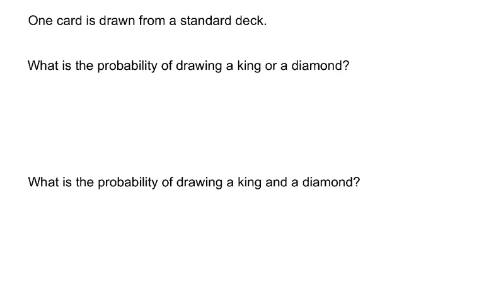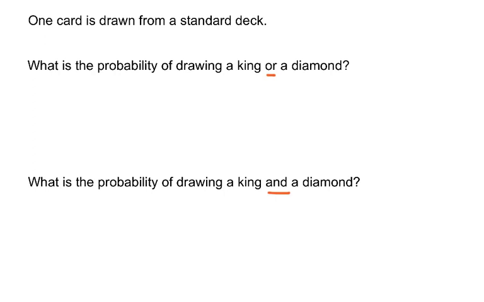Let's look at a couple more. These two questions look really similar, but they're very different. What is the probability of drawing a king or a diamond? What is the probability of drawing a king and a diamond? Now remember, we're only drawing one card. The words and or were really important to us back when we did set theory, and the same thing is going to hold true here. If we're looking at or, we have to meet at least one of those conditions, and we're going to join them together. When we're looking at and, we have to meet both of those conditions.